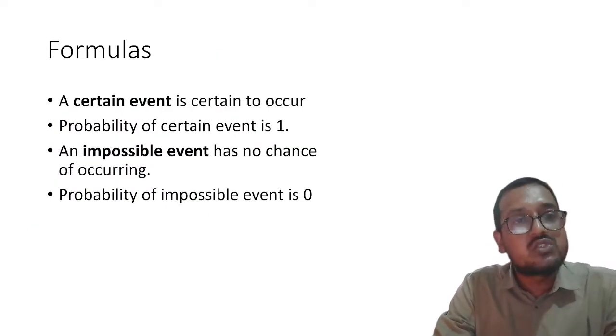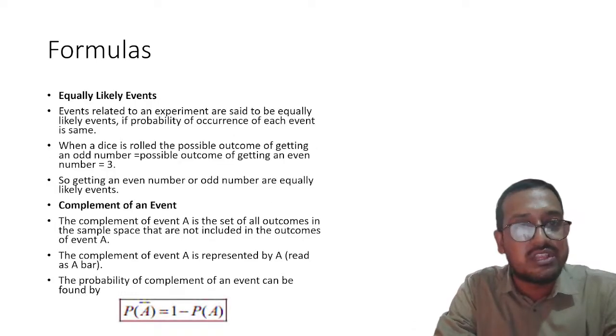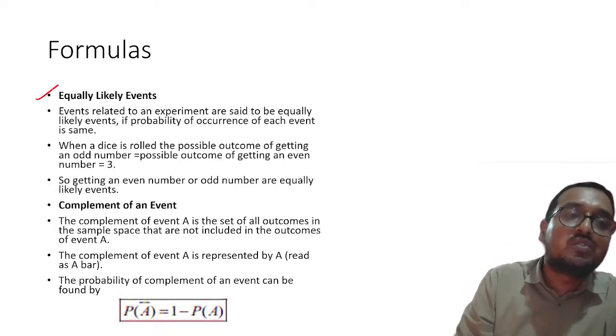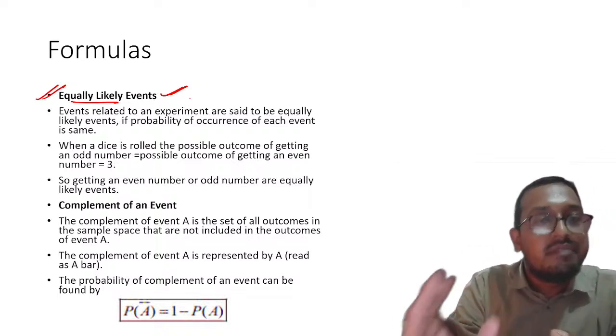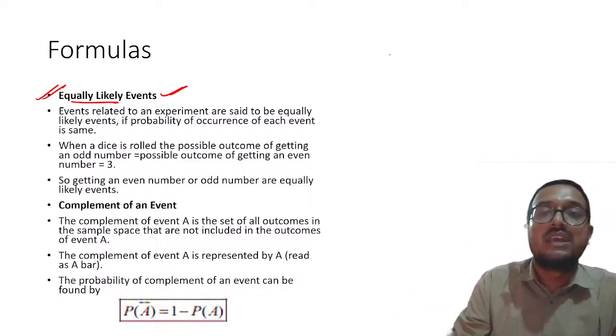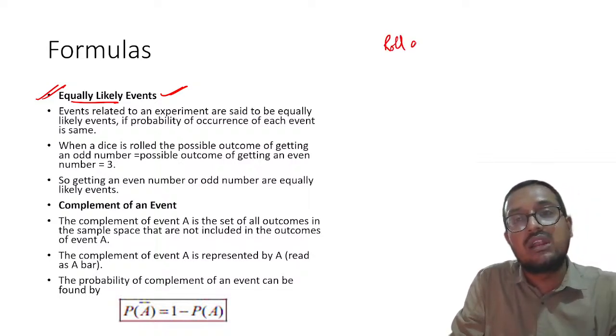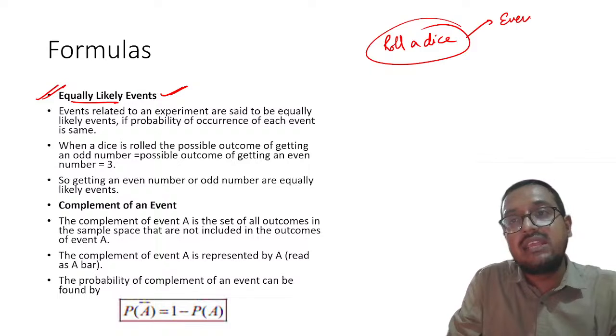Okay. Now my dear students, certain event, sure event or impossible event we have already discussed. I do not think we have to discuss it again. Let us move forward. We will discuss equally likely events. What is an equally likely event? When two events have the same probability of occurrence. For example, if I roll a die, it can come either even or odd, right?